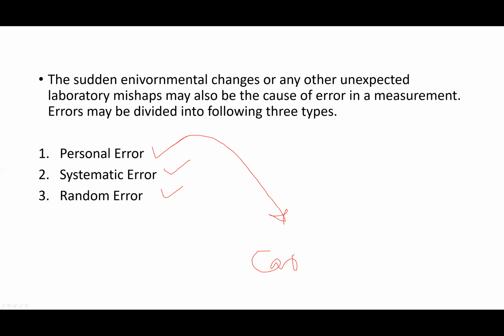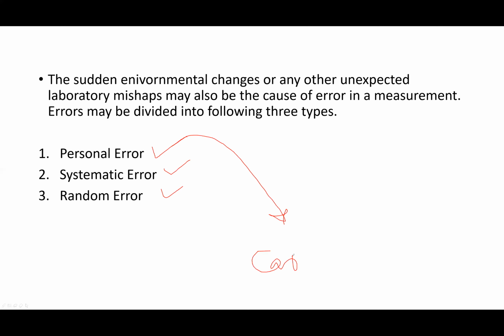The error which is due to the fault in a measuring instrument. Systematic error is the instrumental error. Personal error is due to the carelessness of an observer.